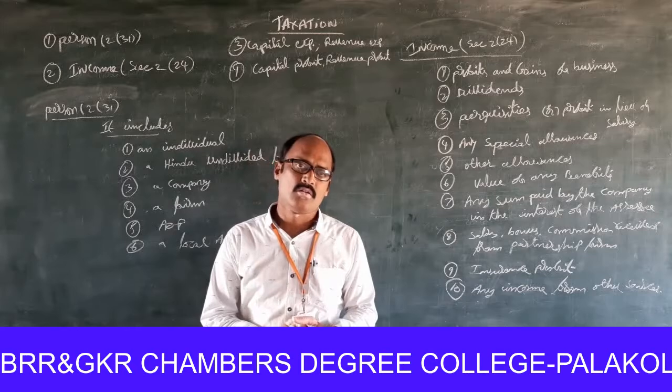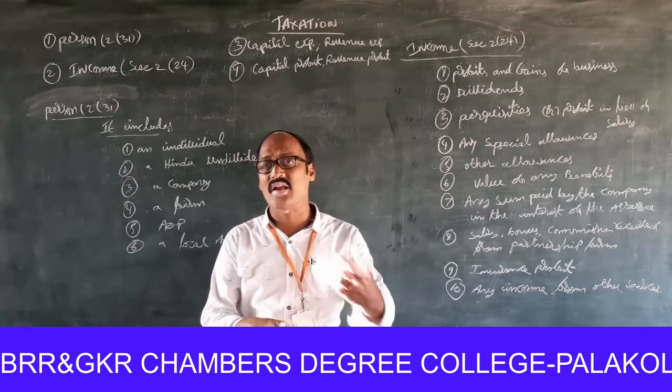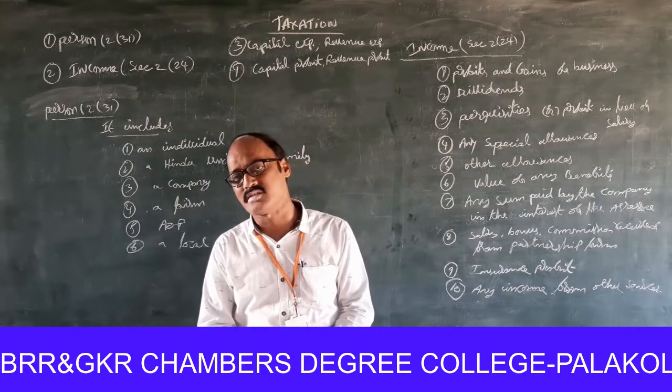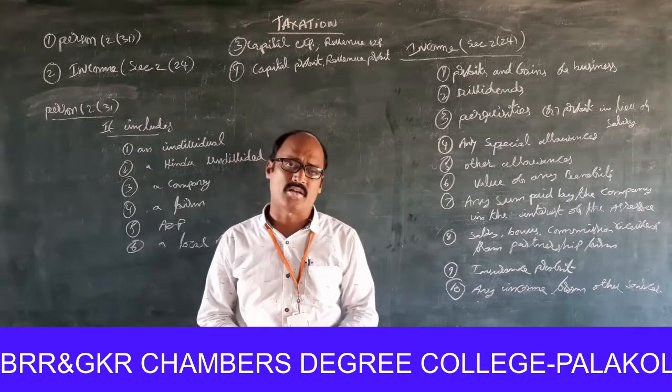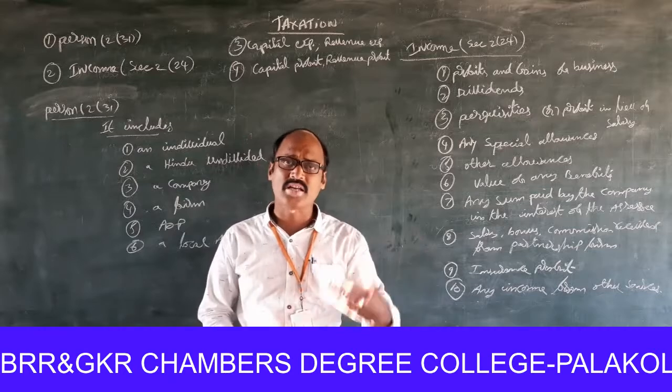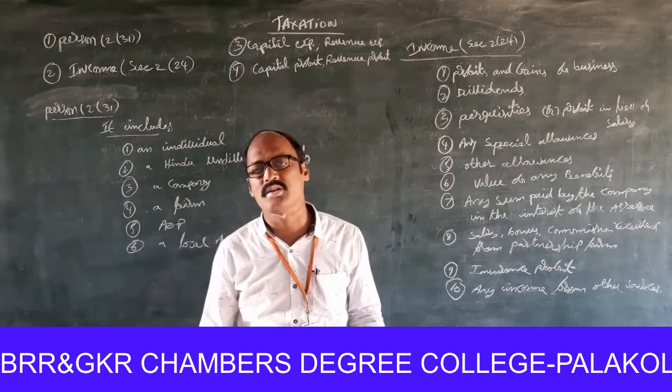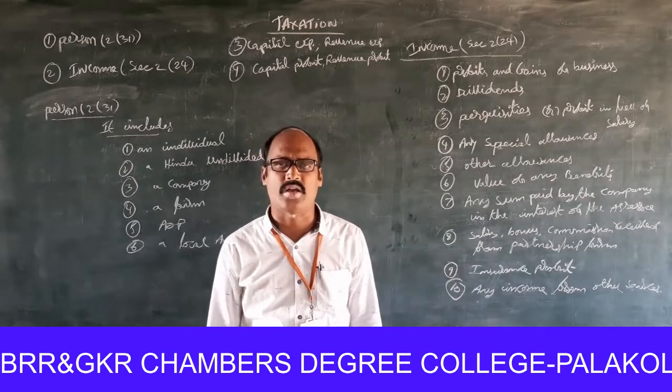Capital profit, sale of fixed assets, sale of assets, then we get the profits, that is to be treated as a capital profit. Revenue profit, if the profit is obtained throughout the year from repeated transactions, then it is to be treated as a revenue profit.